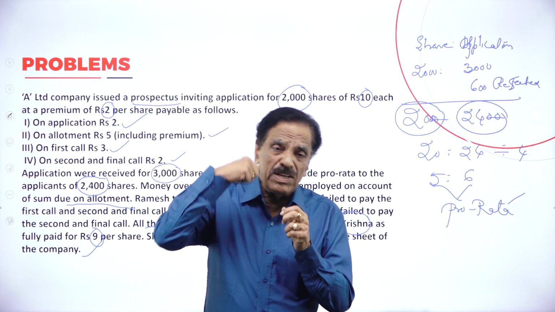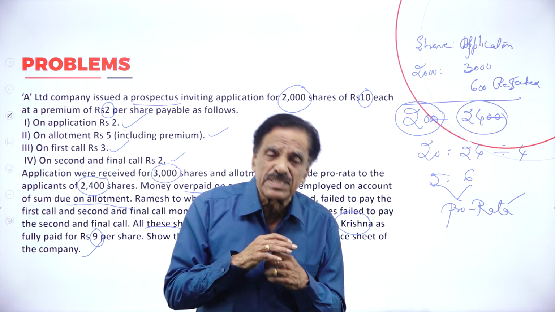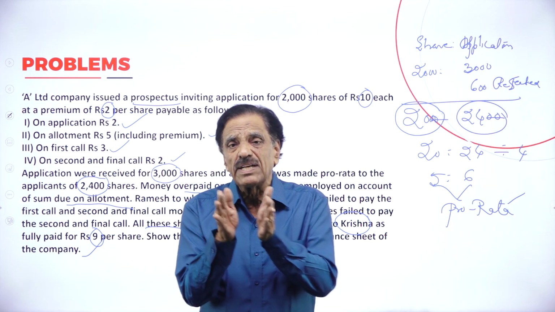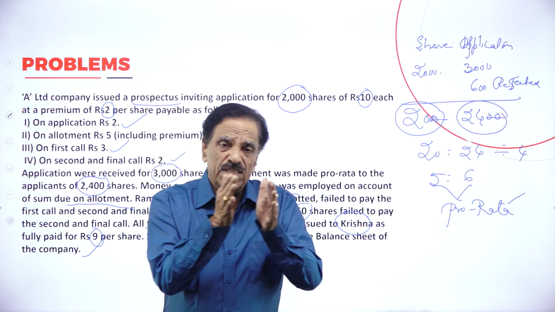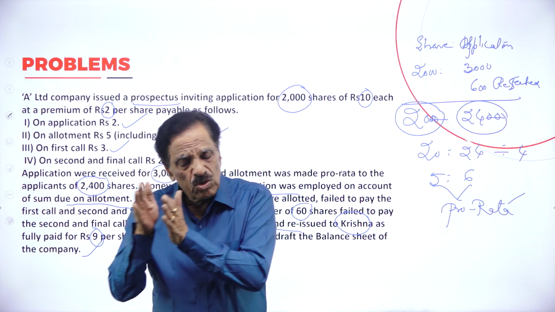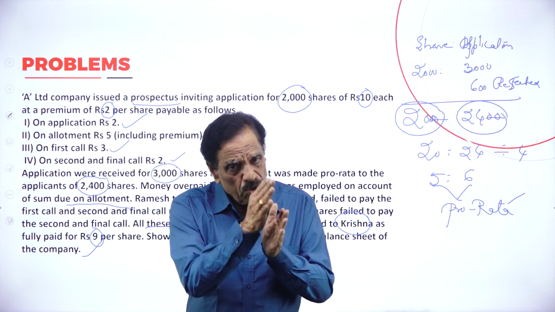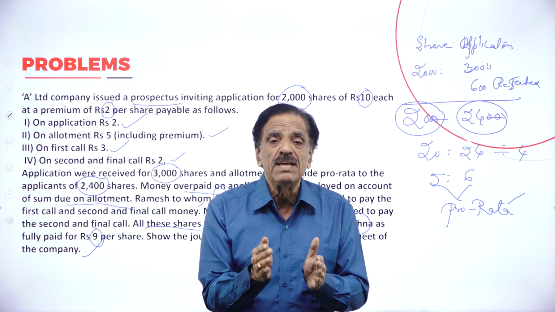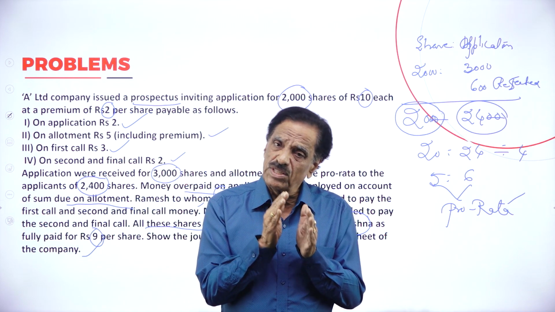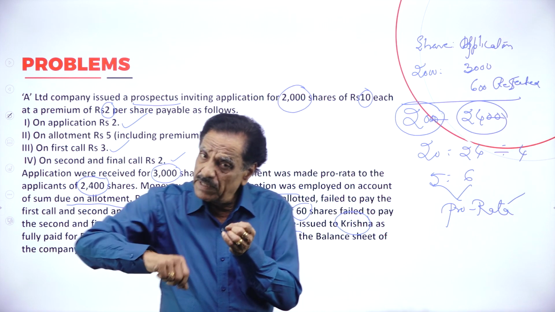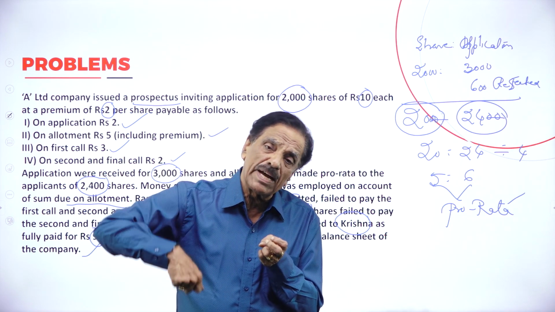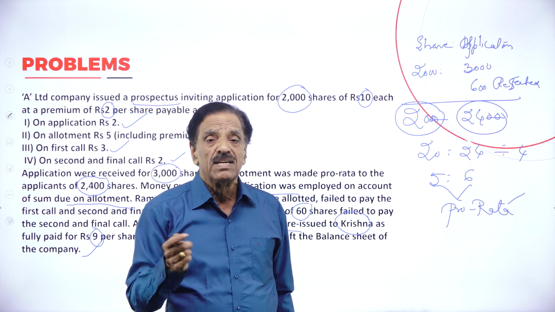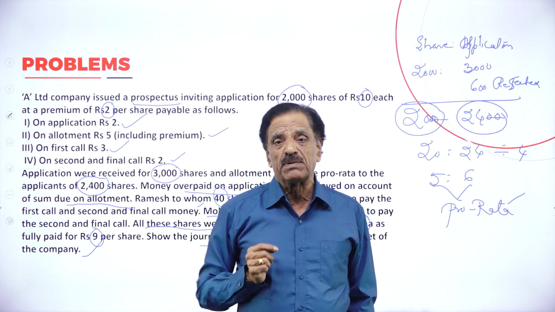Now, when you have accepted and rejected applications, what's the entry? Bank account debit to share application account; share application account debit to share capital, to bank account, to share allotment account. What is the common entry? Bank account debit to share application account. The excess money is adjusted to allotment, and some money is refunded. When you receive the money, bank account debit to share application account.